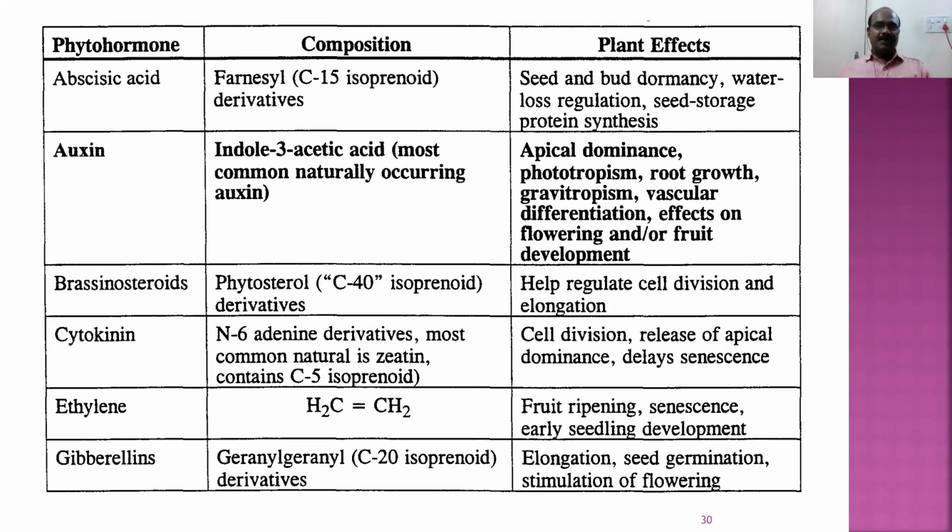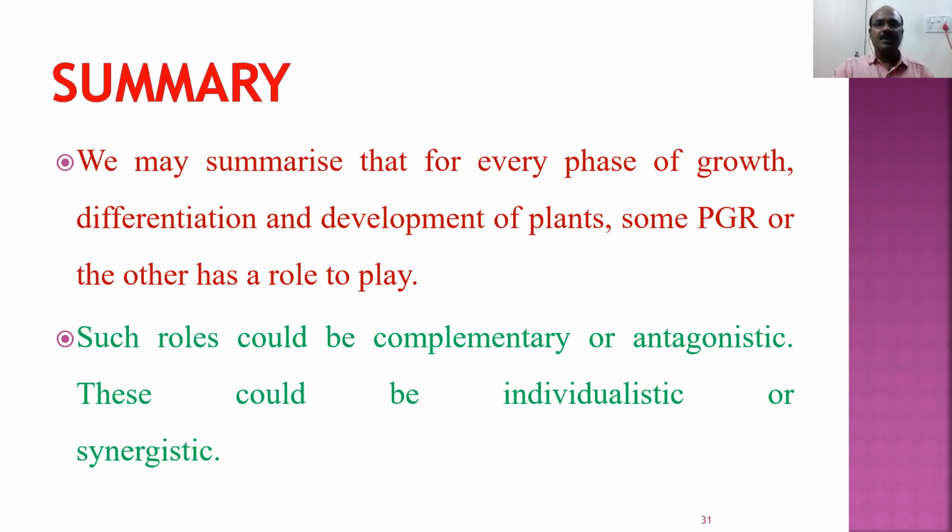Gibberellins are geranyl C20 isoprenoid derivatives. They are responsible for stem elongation. They are responsible for seed germination. They are responsible for stimulation of flowering. So in conclusion, we can say that plant growth regulators play an important role at every stage: at the seed stage, at the germination stage, at the growth stage, at the flowering stage, at the fruit formation stage, and in the aging of the plant also.